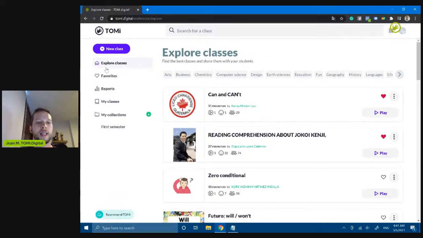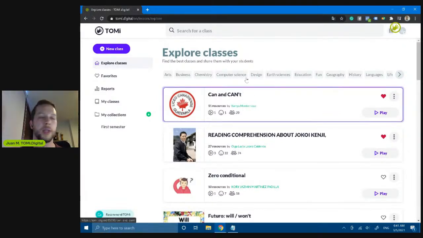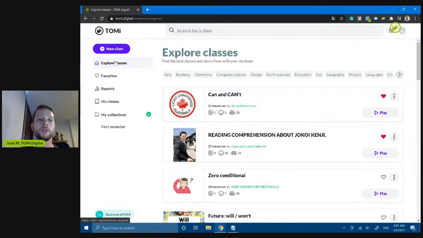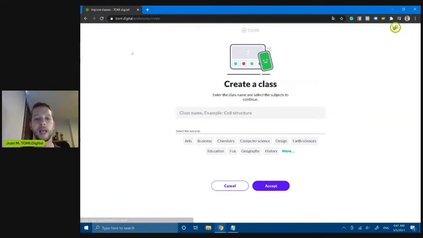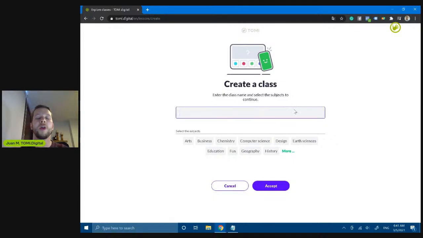So let's go to create a class. Yesterday we found some classes here in the exploring section. Today what we are going to do is go directly to create a new class. I already chose some pictures to use in my classes, and this was for the basis of angles in mathematics.